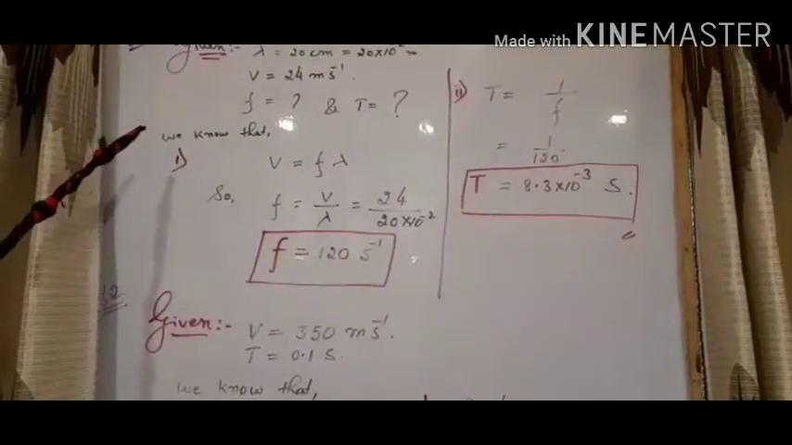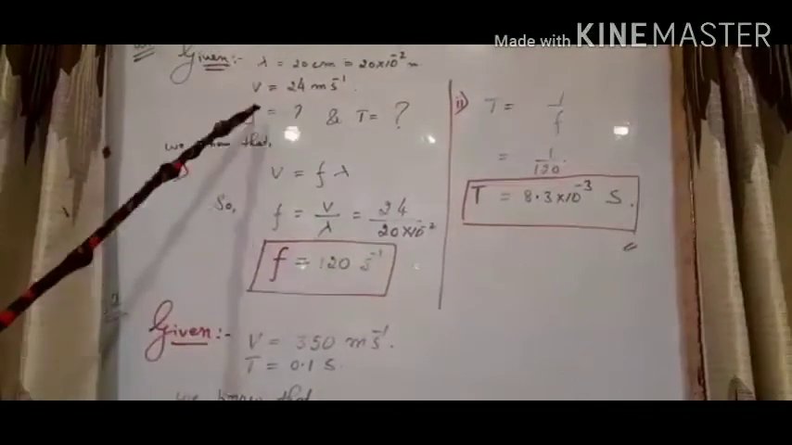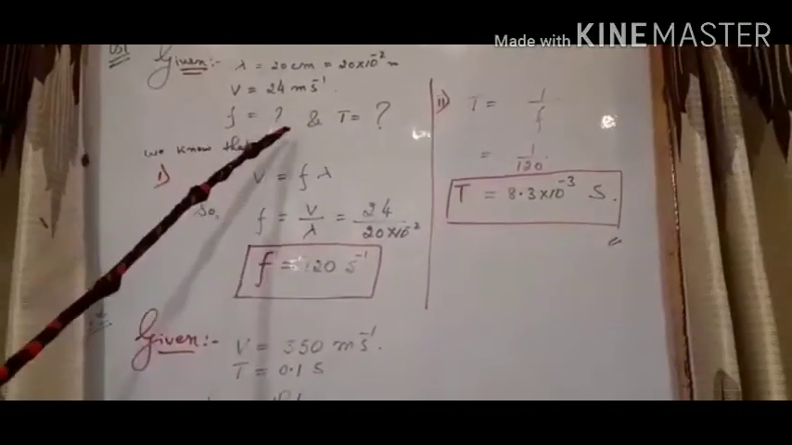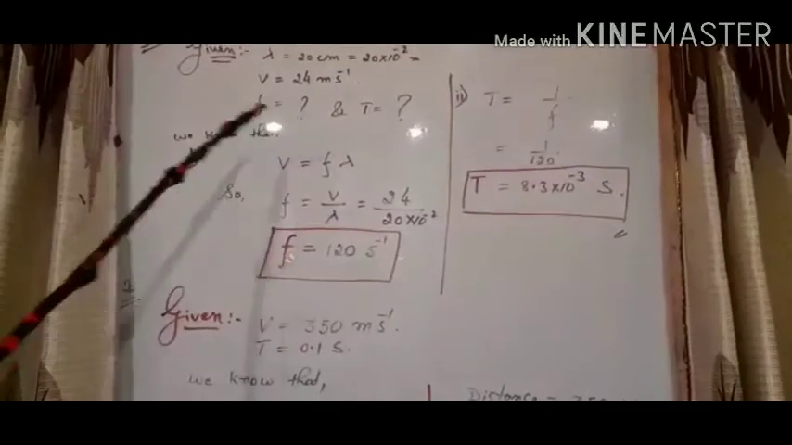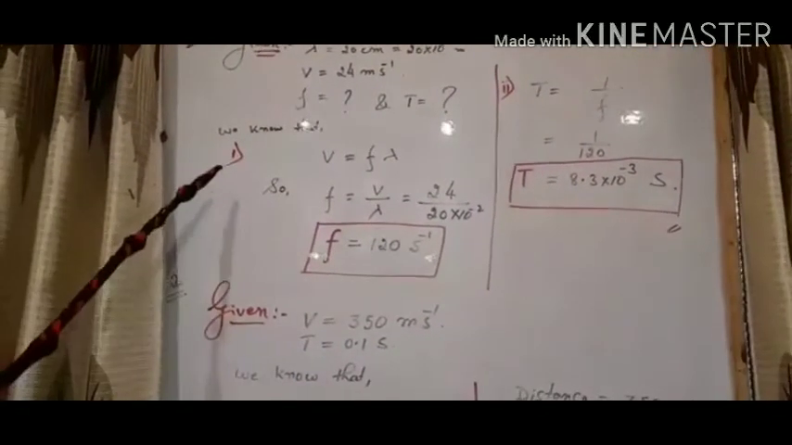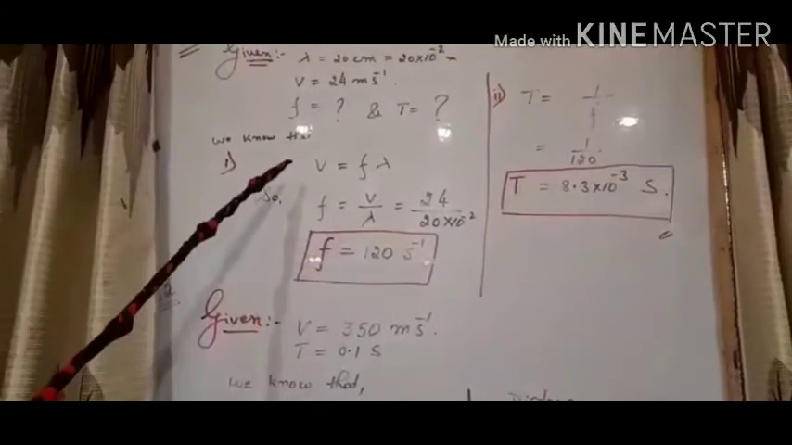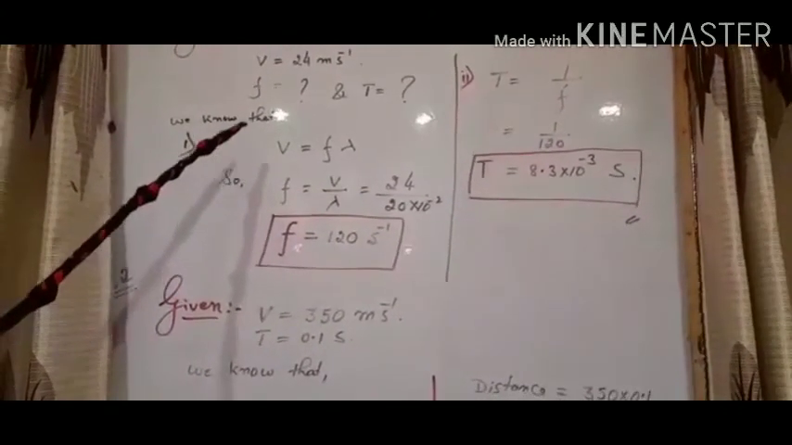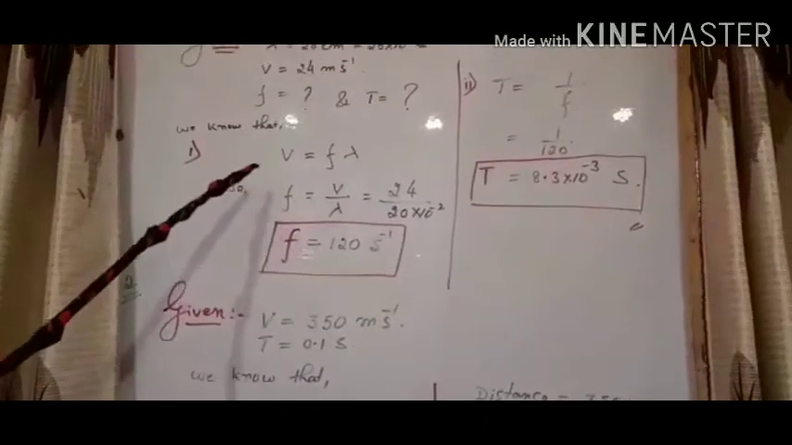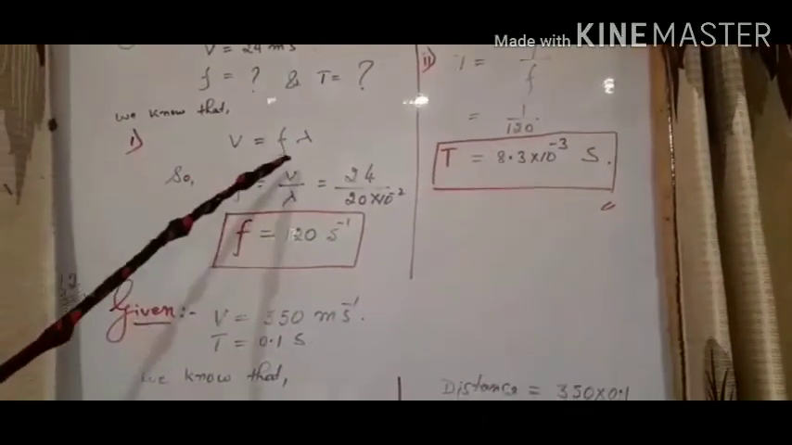Calculate the number of waves produced in 1 second, that means frequency we have to calculate, and the time in which one wave is produced. So time also we have to calculate. So very first we calculate the frequency. For that we know the formula, relation between wave velocity, lambda and frequency. V is equal to f into lambda.